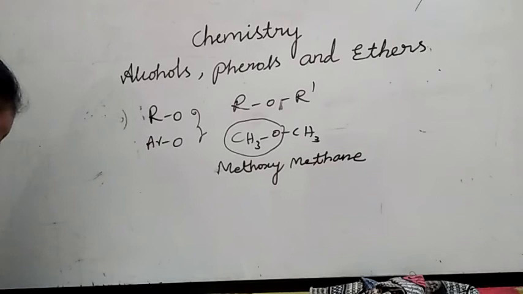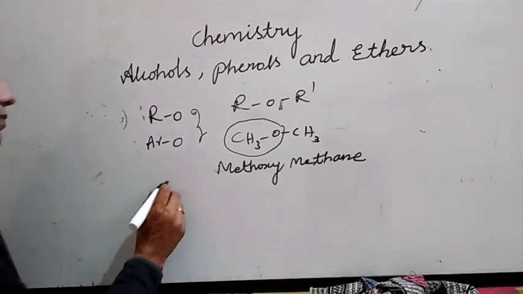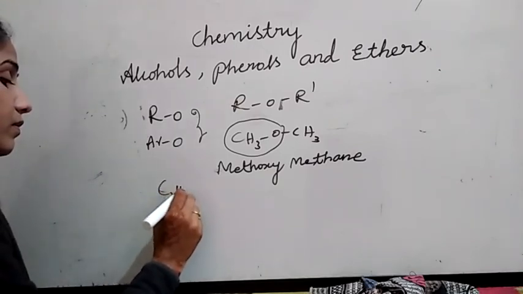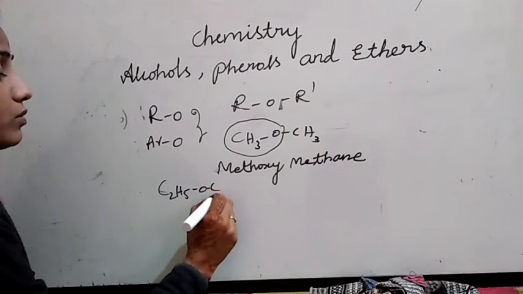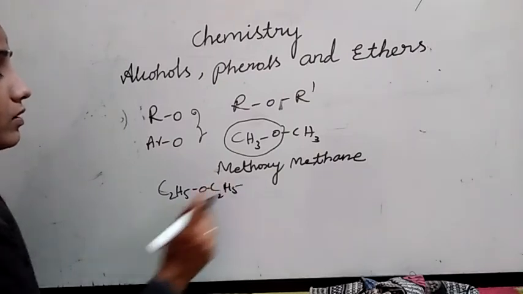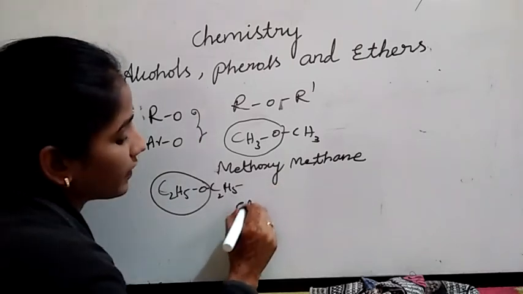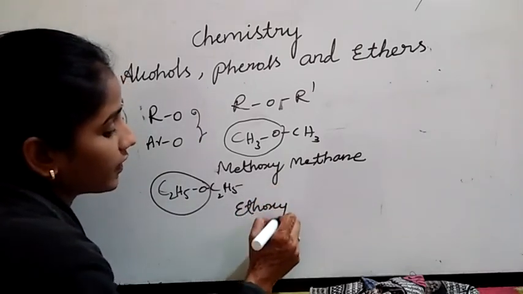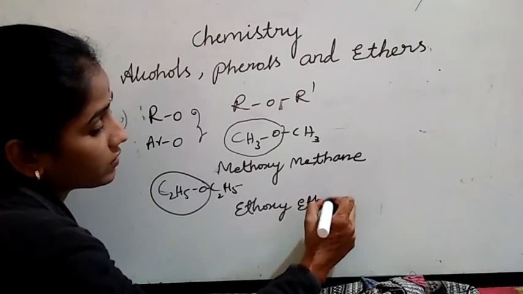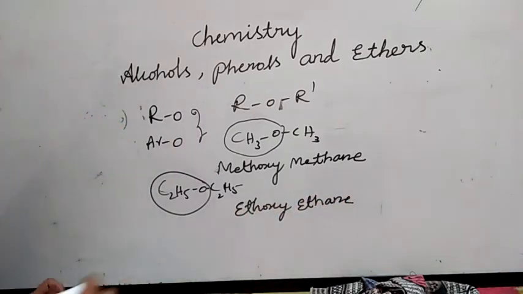Then C2H5OC2H5. See here, C2H5O is the ethoxy group: ethoxy ethane. Ethoxy ethane.